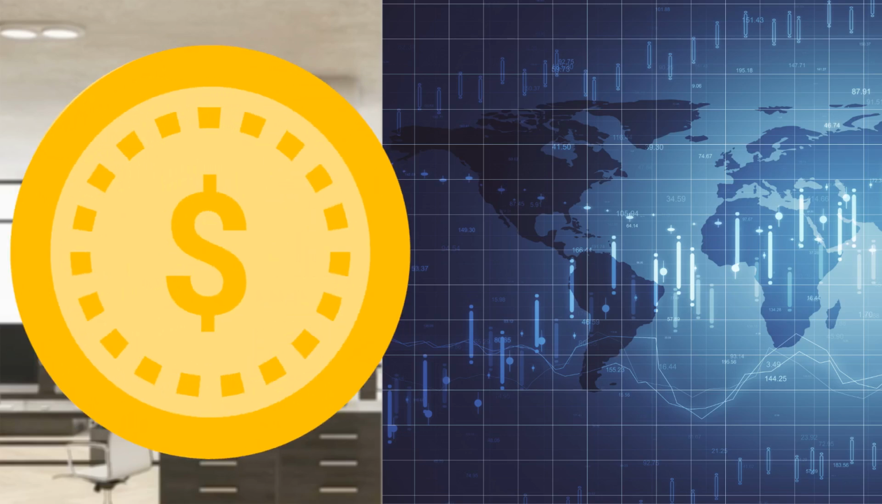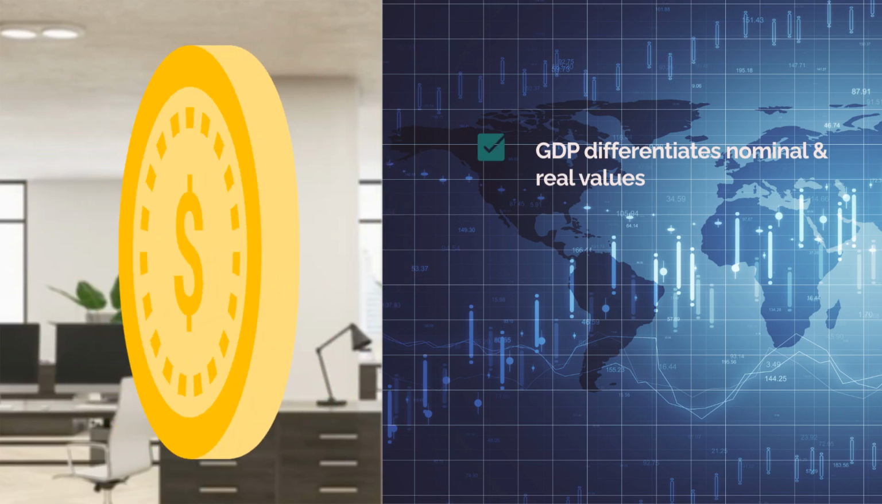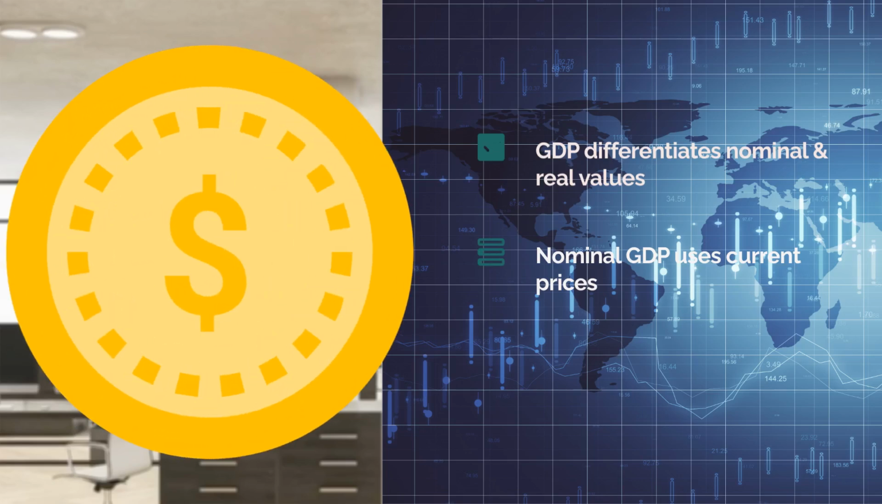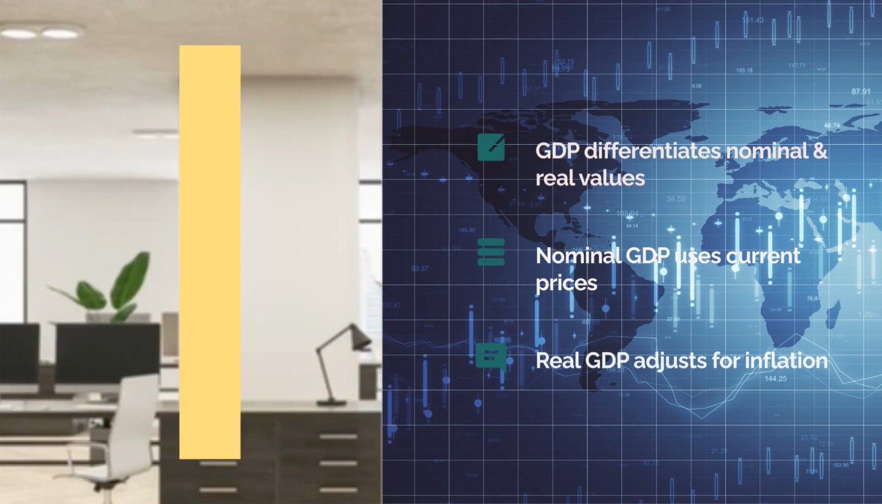GDP also helps differentiate between nominal and real values. Picture a vintage car's price tag now versus 10 years ago. Nominal GDP looks at current prices, while real GDP adjusts for inflation, giving a clearer economic picture over time.